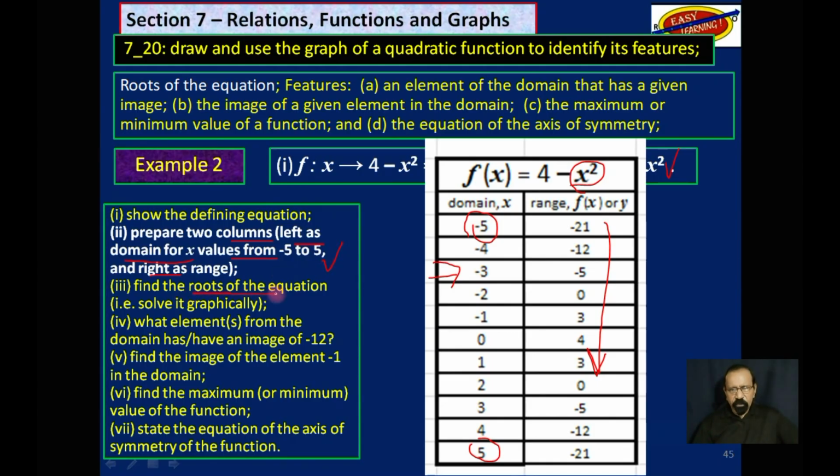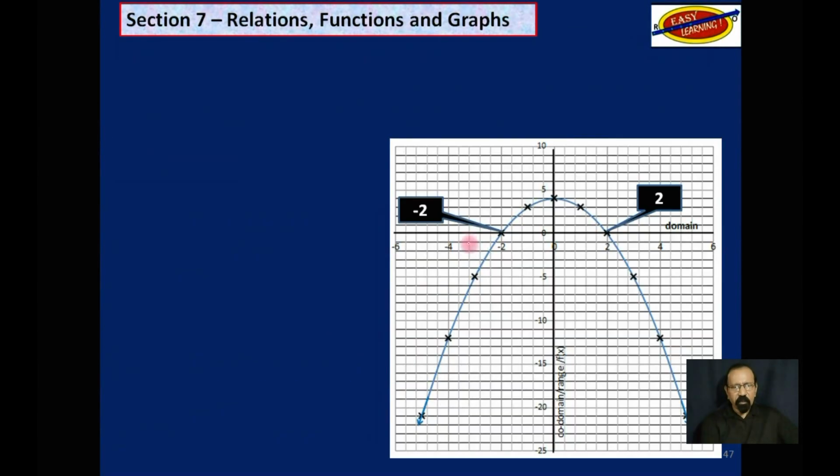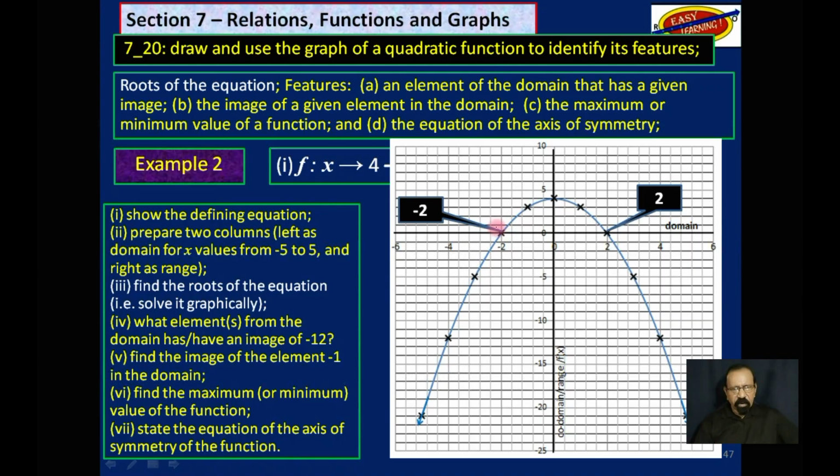Next, we have to find the roots of the equation, that is, solve it graphically. So we have to plot those points on a graph. And as I said, to identify the roots of a quadratic equation from its graph, which is a parabola, find the x-intercepts, which are the points where the curve crosses the horizontal, that is the x-axis, as these x values are the solutions or the roots where y is equal to 0. So this is what we have. We want to find where the graph intercepts the x-axis.